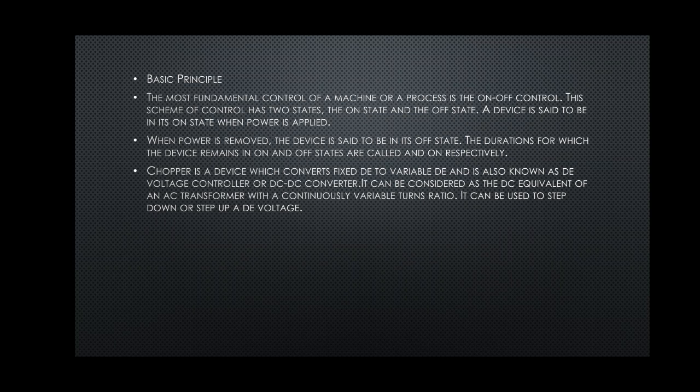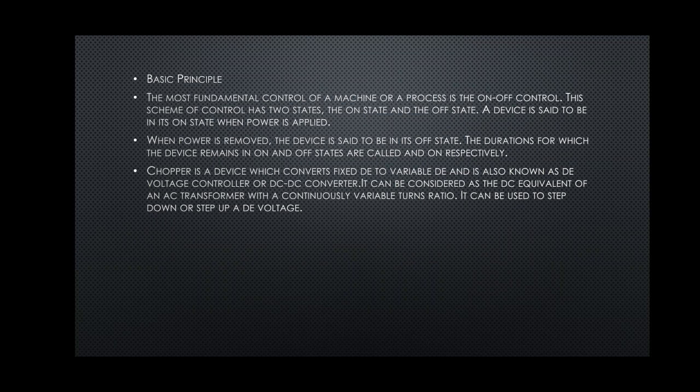Now, let us understand the basic principle of a chopper, how the chopper works. The most fundamental control of a machine or a process is the on-off control. This scheme of control has two states, the on state and the off state.